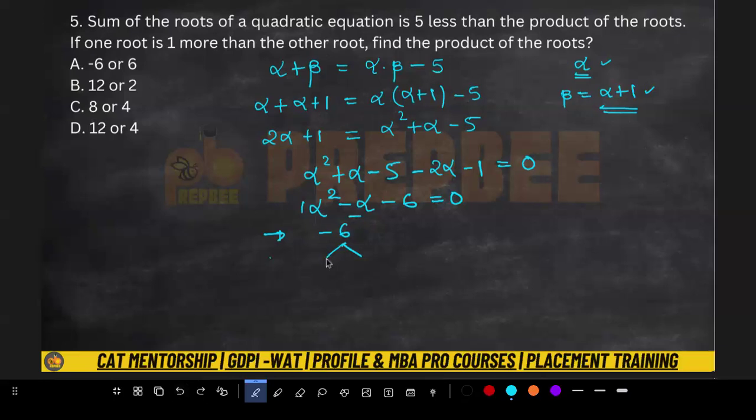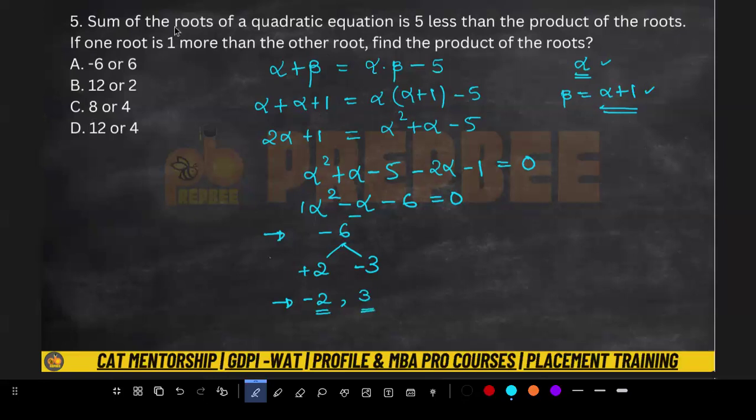How will you make it? 2 and 3. The minus sign, I will give to this one and plus to this one. You can see here I will get a minus. Okay, if you solve it further, you will get... simply 2/1 and 3/1. Because here there is 1, I will not do anything, I will directly change the sign of the values. So one of the values is -2, the second one is 3.